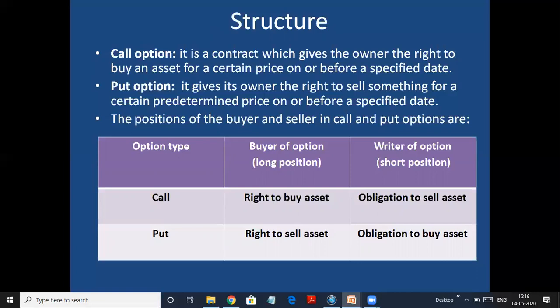So when I compare it to the asset, I am a seller, but when I compare it to the option, I am a buyer. So I have right to sell. I can sell gold to you, and you will be obliged to buy the gold from me whenever I want to sell it on or before the expiry date. So this is on the basis of structure.